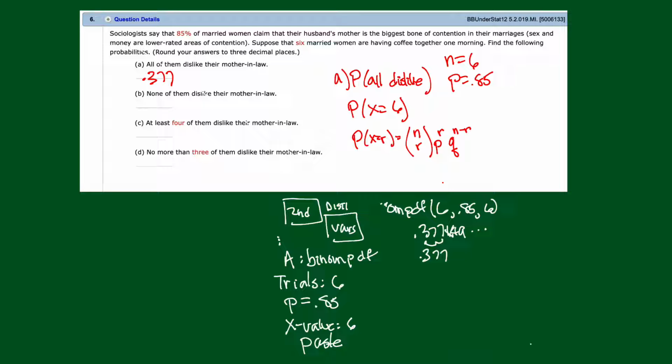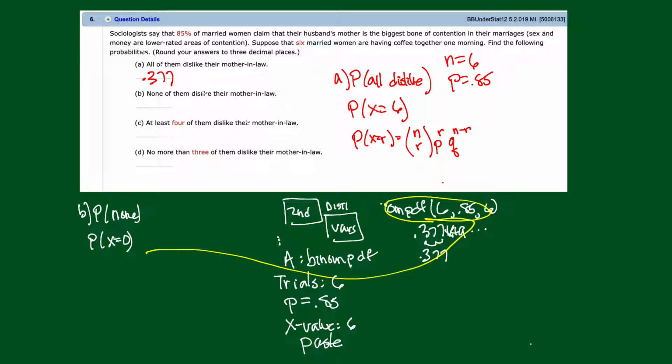That's about 38% chance. Now part B says, what's the probability that none of them, right? None of them. So here's B. What is the probability that we want none? Well, that means the probability that X is 0. Now, here's what we could do. We could do all this business all over again. But the last thing that you have in your calculator is this. This is the last thing that you actually put in.